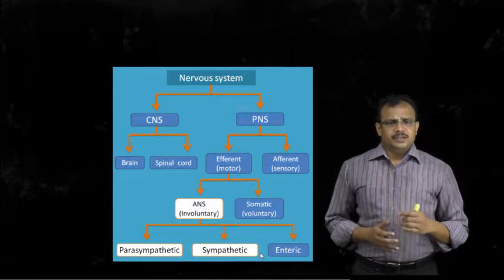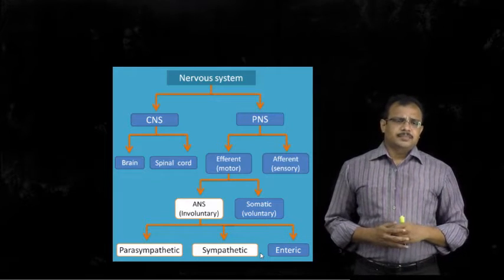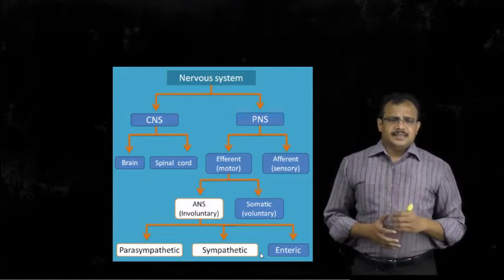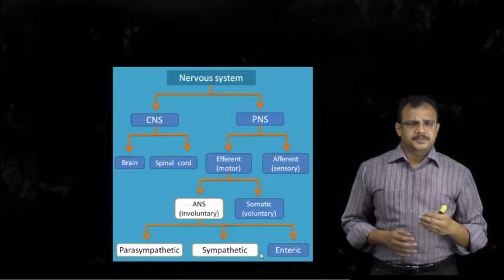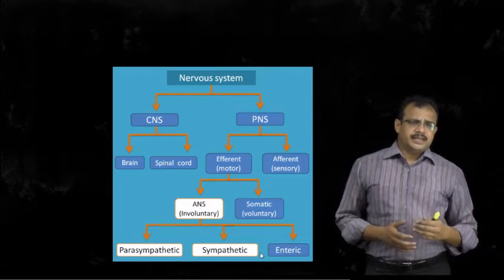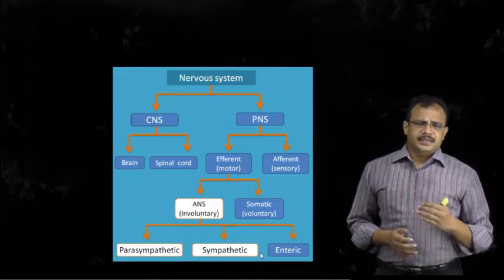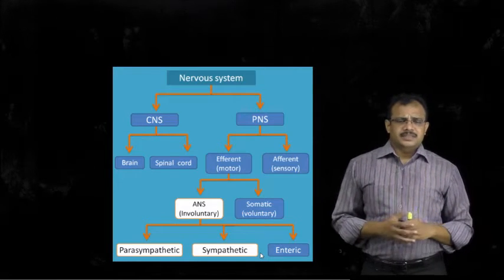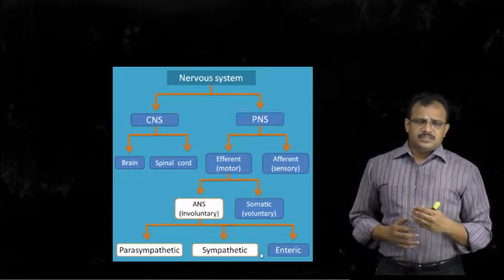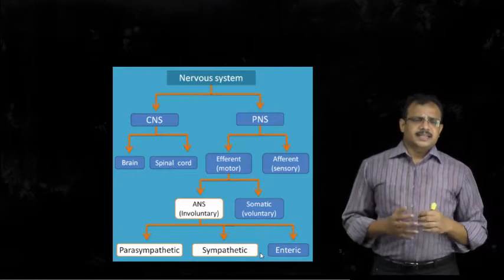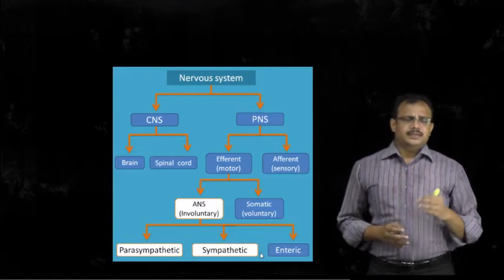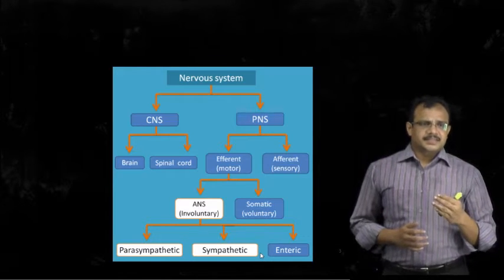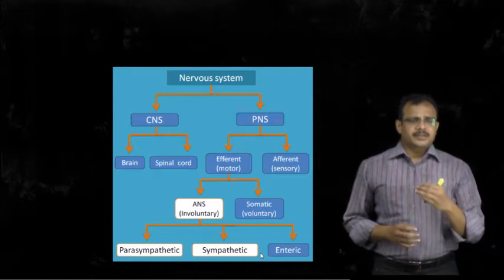The autonomic nervous system involves those nerves which are supplied to organs under involuntary control, especially the smooth muscles and glands, whereas the somatic nervous system consists of nerves which are supplied to skeletal muscles, those muscles which are under voluntary control. In this way, the nervous system is categorized into the central nervous system and the peripheral nervous system.